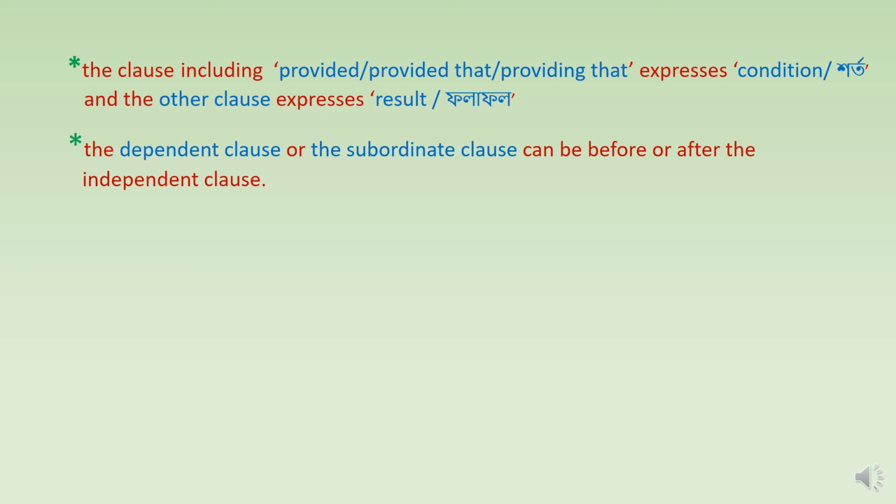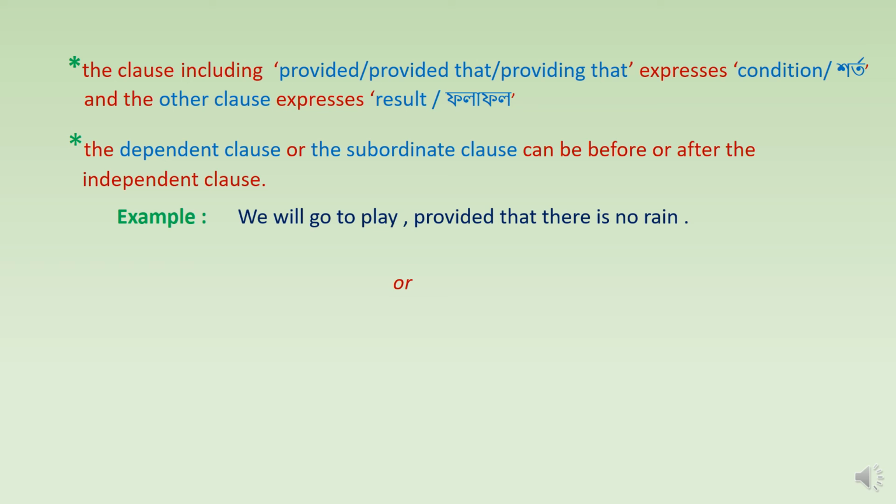Independent clause means the main clause or the principal clause. Example, we will go to play provided that there is no rain. Or we can write, provided that there is no rain, we will go to play.